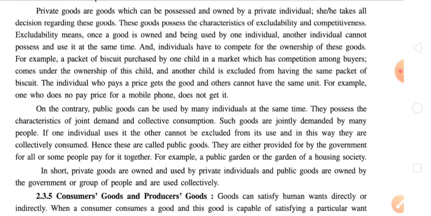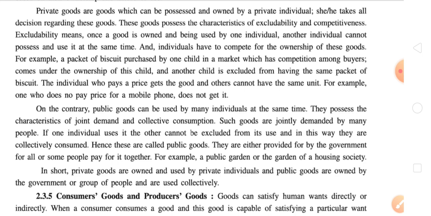These goods possess the characteristics of excludability and competitiveness. Underline this statement and remember this one also.